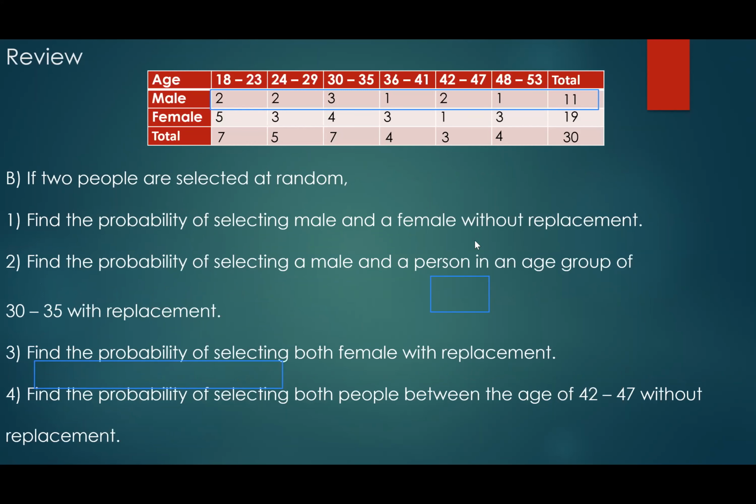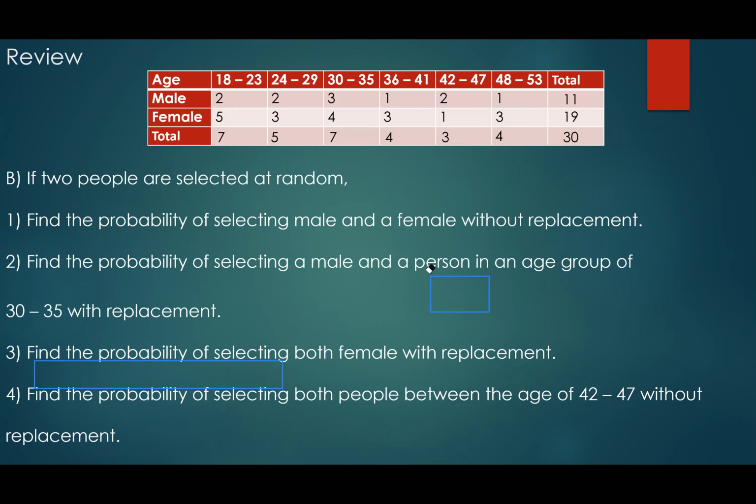So now this is where independent and dependent events come in. Look at this item here. First of all, do you recognize that we are selecting two people? We are selecting multiple items here, right?